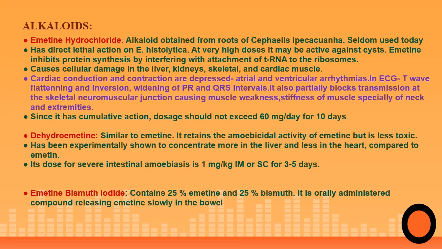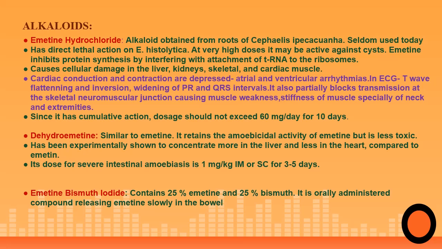The next drug, dehydroemetine, is a structural analog of Emetine. It has action similar to that of Emetine. It is a structural modification of Emetine. It retains the amoebicidal activity of Emetine, but it is a less toxic drug as compared to Emetine. And this drug is shown to concentrate more in the liver and less in the heart compared to Emetine. That is one good feature with dehydroemetine. Its dose in severe intestinal amoebiasis is 1 milligram per kg intramuscularly or subcutaneously for 3 to 5 days.